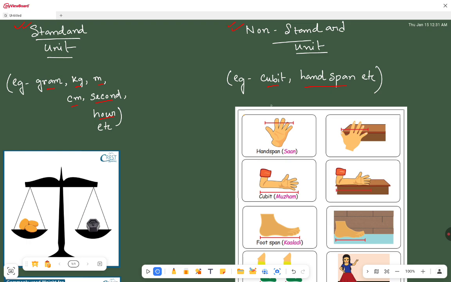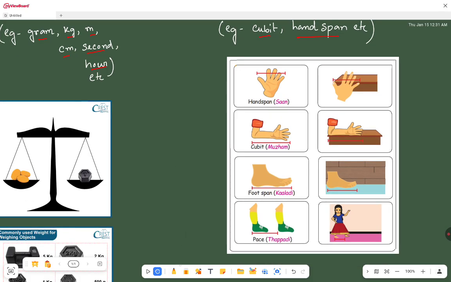Now, non-standard units, the examples are, first one is handspan. This one is the handspan. That means the length from the tip of your thumb to the tip of your little finger when your palm is expanded. That length is the handspan.